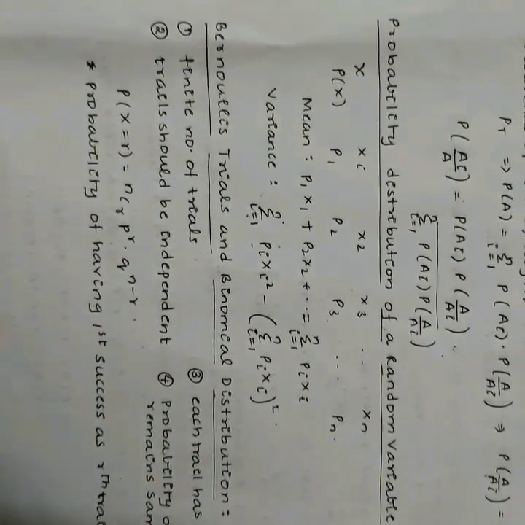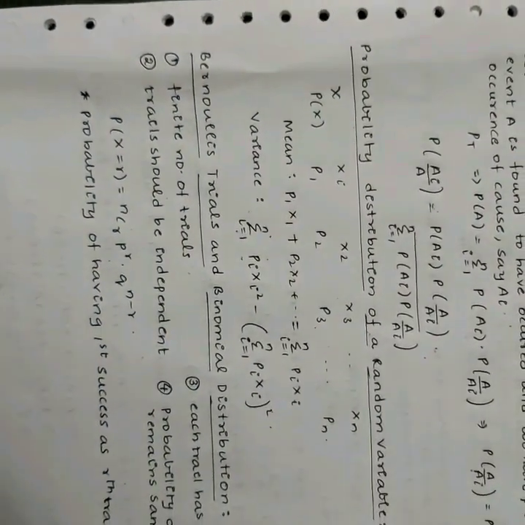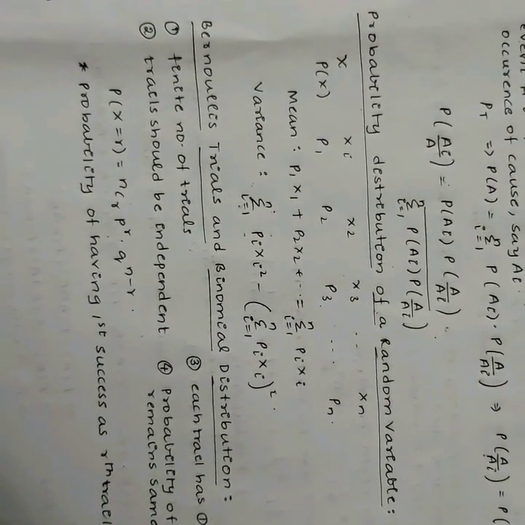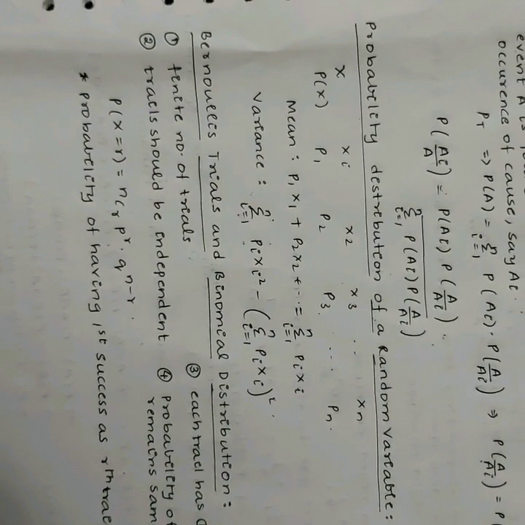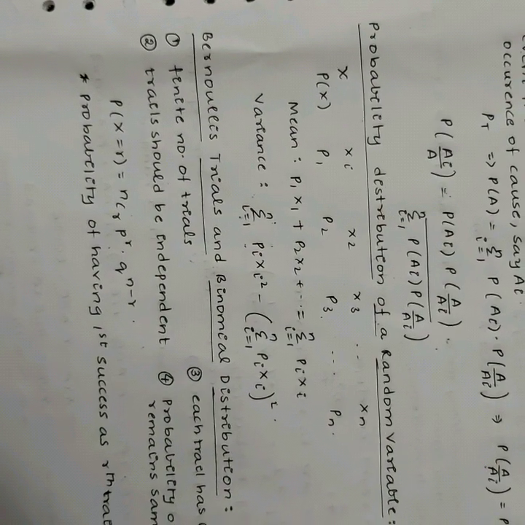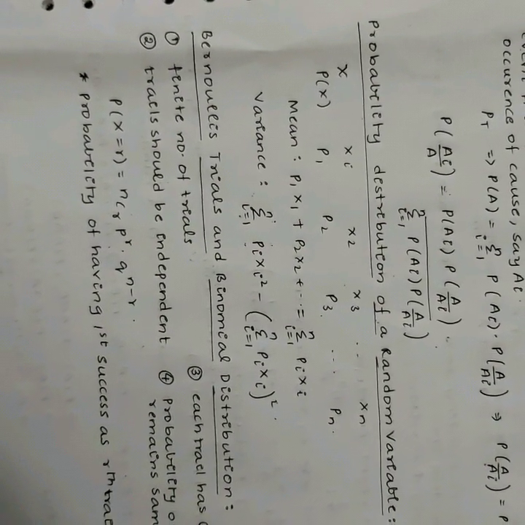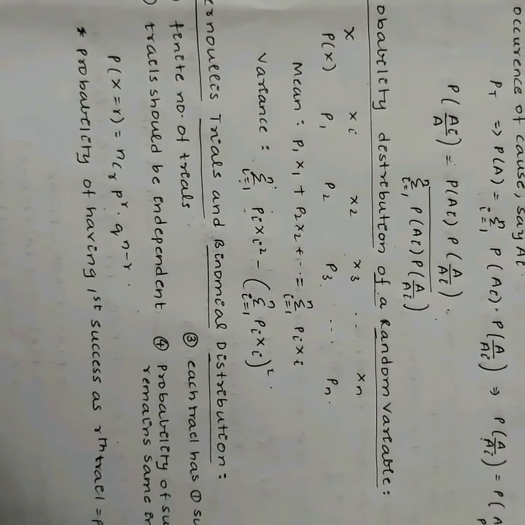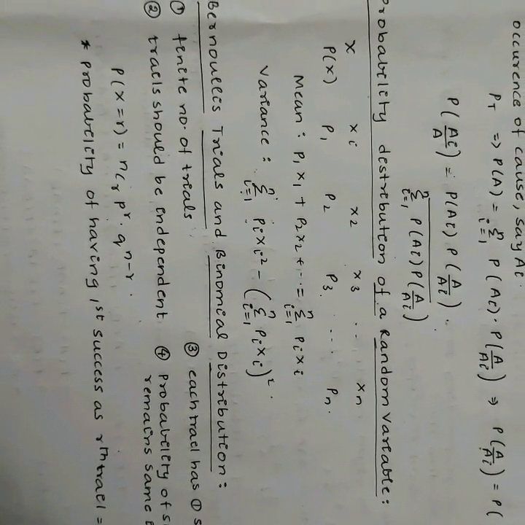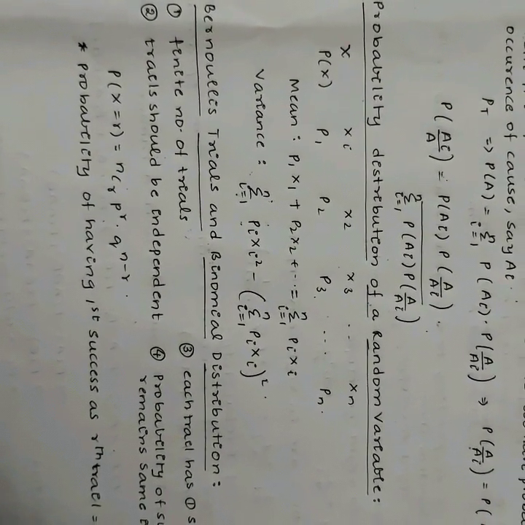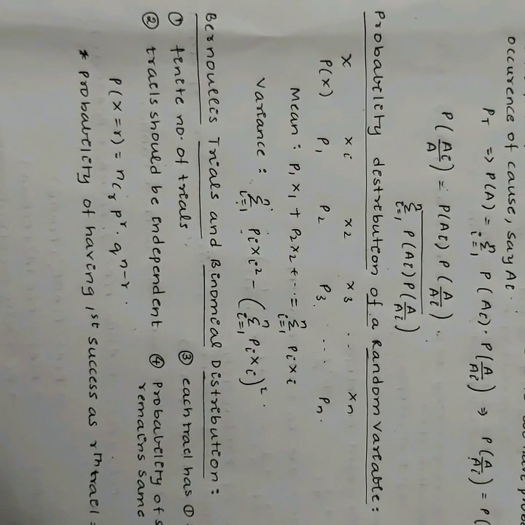Bernoulli's trials and binomial distribution. Consider a random experiment whose outcomes can be classified as success or failure. It means that the experiment results in only two outcomes, that is success or failure. Further, assume that the experiment can be repeated several times. The probabilities of success and failure in any trial are p and q, that is, p + q = 1, and don't vary from trial to trial, and finally different trials are independent. Such an experiment is called a binomial experiment and trials are said to be binomial trials.